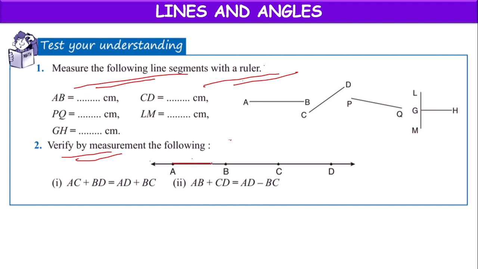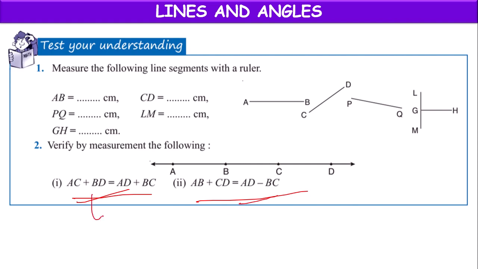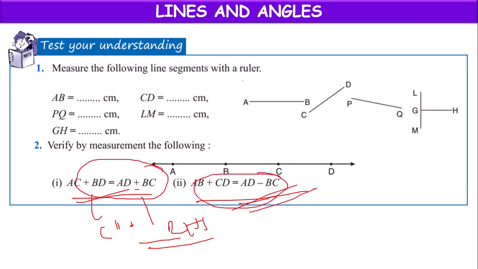You have to note down their values: AC, BD, AD, BC, AB, CD, AD, BC, and you have to check these conditions whether they are true or not. Whether LHS and RHS both are becoming equal or not, whether this equality is true or false, that you have to identify.